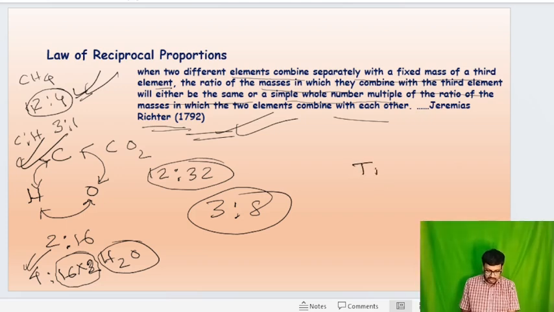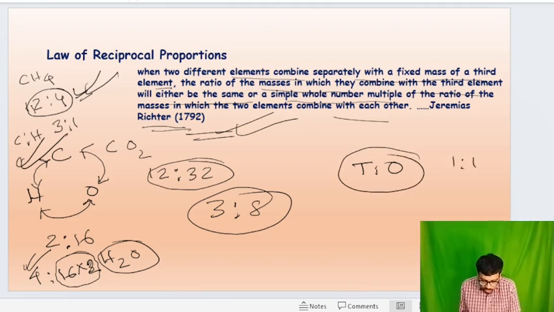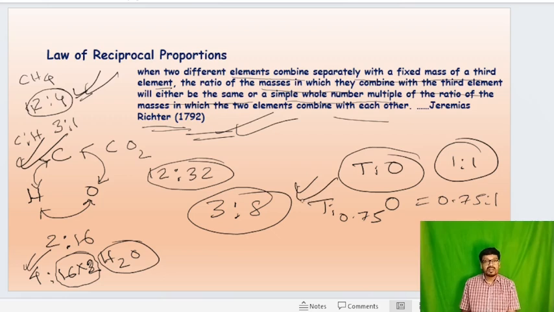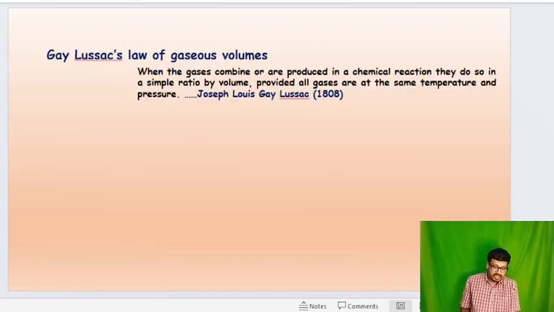For example, in titanium oxide, here the ratio is 1:1, but in some other cases titanium is 0.75 to oxygen, that means the ratio is 0.75 to 1, but this molecule does not obey the law of reciprocal proportion. Clear?